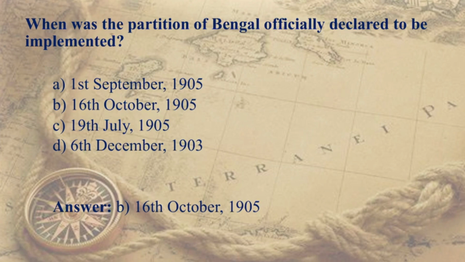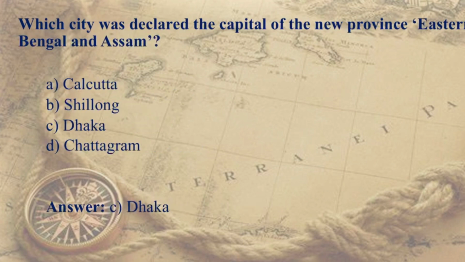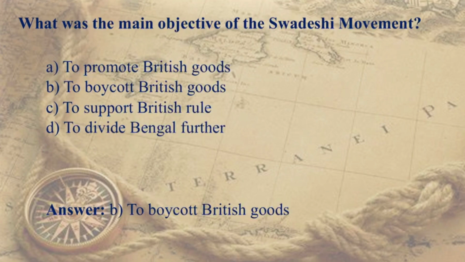This question is very important for us. When was the partition of Bengal officially declared to be implemented? It was on 16th October 1905. Which city was declared the capital of the new province Eastern Bengal and Assam? It was Dhaka. Same question again.